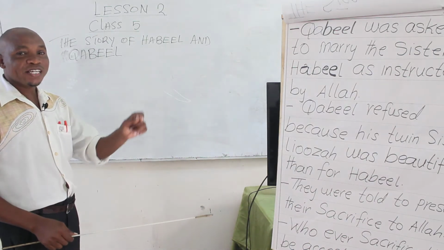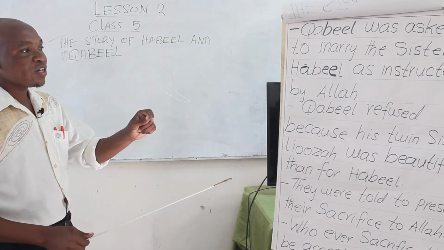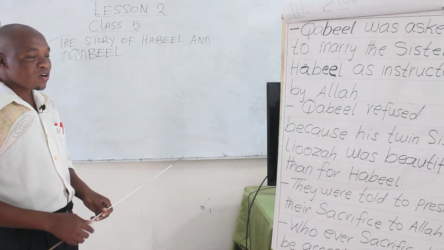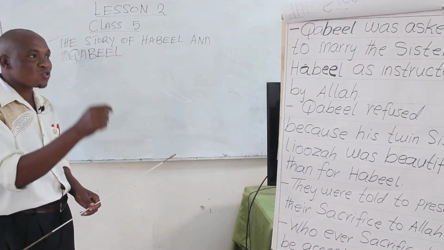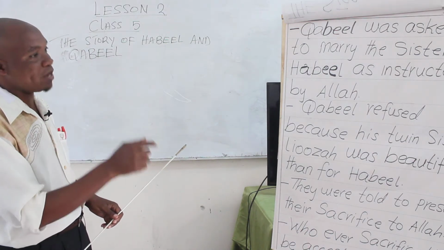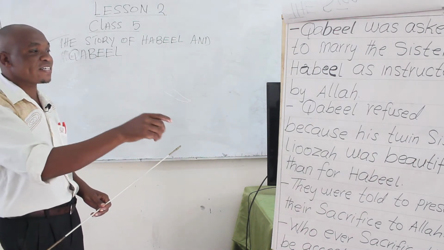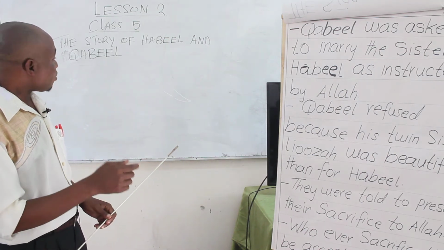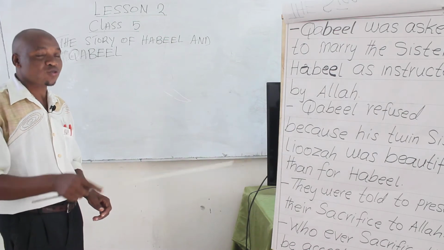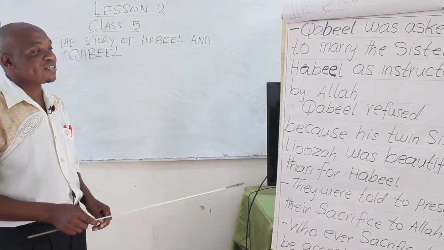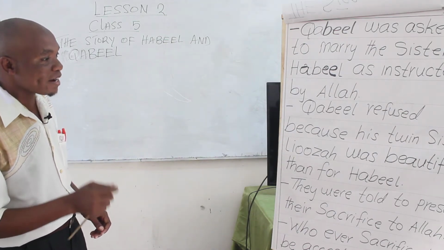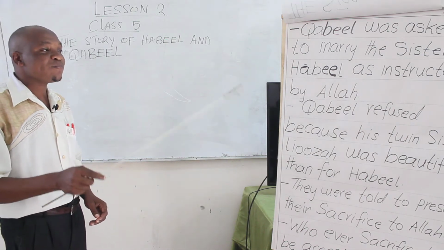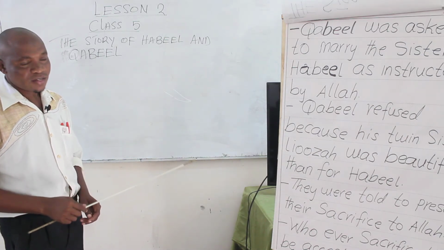And this one did not sound well to Qabil, because at first Qabil refused to marry the sister of Habil, for the reason we have stated, that she was not so beautiful. But because Allah had directed them to do so, there was no alternative. It was for Qabil to agree to what had been proposed by Allah.